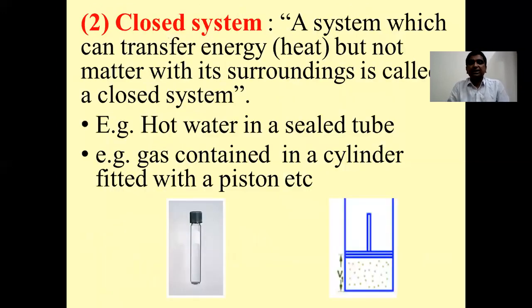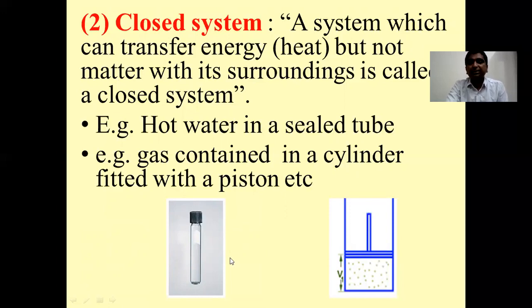Coming to the next definition, that is the closed system. A system which can transfer or exchange energy but not matter with its surroundings is called a closed system. A closed system is a system which can exchange only energy but not matter with its surroundings. Now let us consider two examples in order to clarify this concept of closed system.